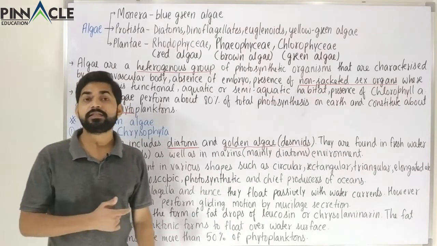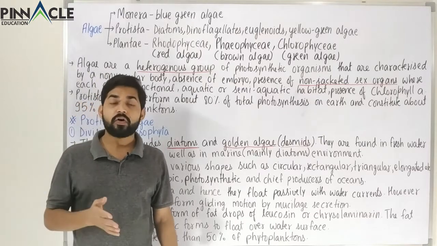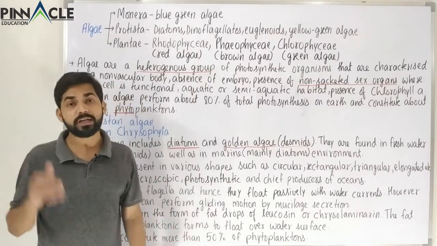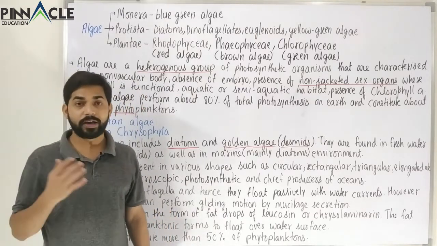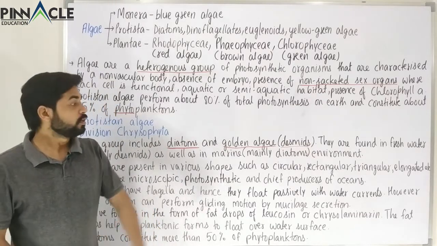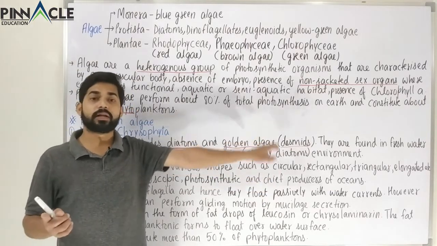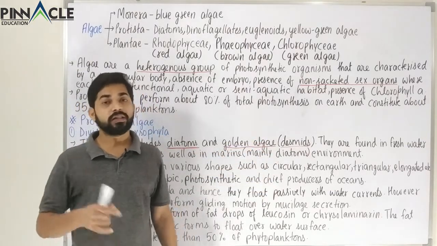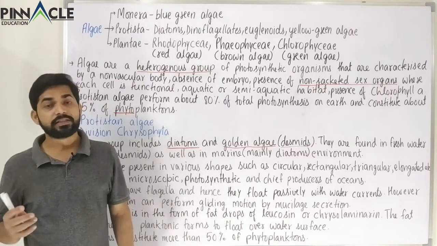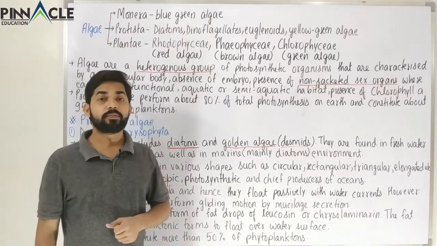And why are these the chief producers of oceans, not the plants? Because in the case of oceans, which are so deep, how can plants even survive there? So obviously plants are not present normally in oceans. So these are the chief producers, not the green plants. But we know that on land, that is terrestrial habitat, plants are also one of the most important producers.